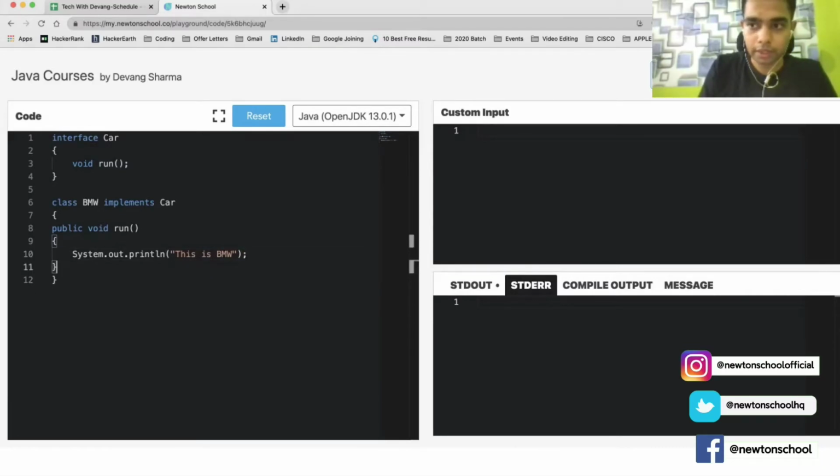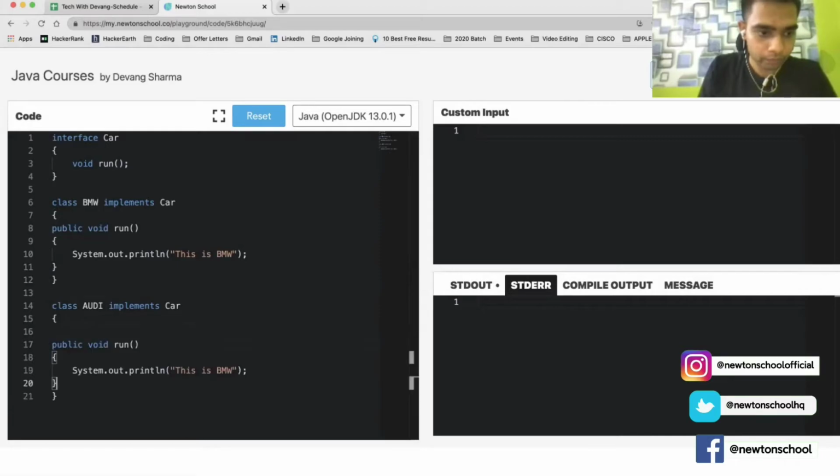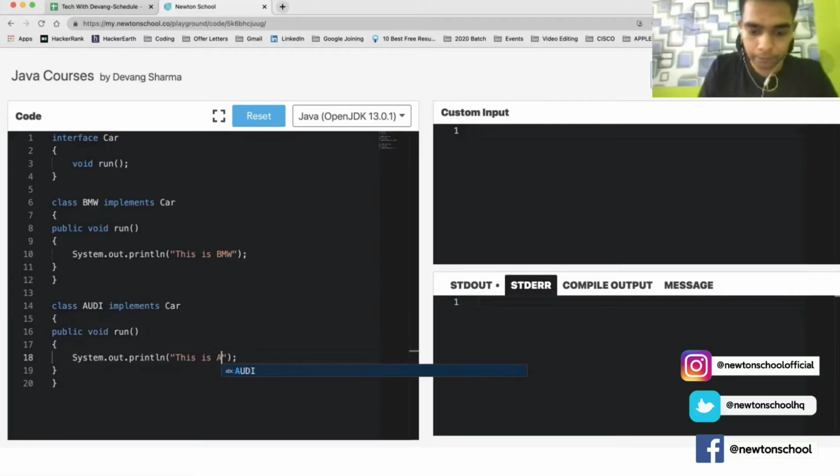Okay, this is fine. Next, let's make another class which implements the same interface. So BMW we have covered, let's cover the Audi. We can just reuse the same code, and instead of BMW, this will be Audi. So we have two classes which are using one interface, and the interface name is car. The first is BMW and the second is Audi.